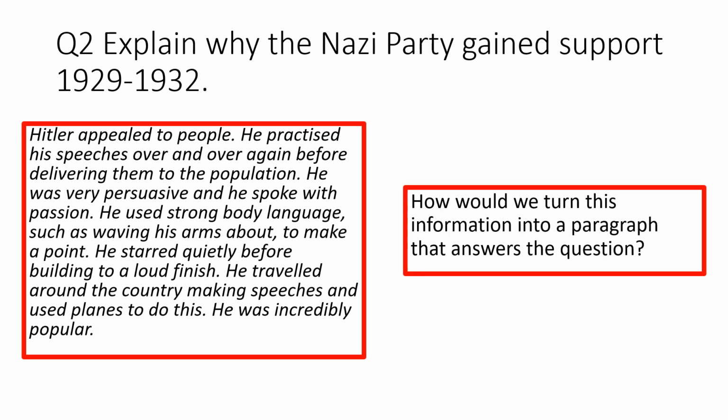So when we have an explain why question, it's really important that we go beyond describing what happened and we actually start to explain why that would lead to a particular outcome.